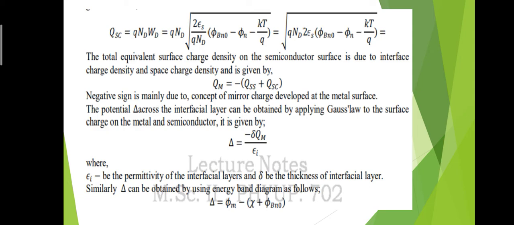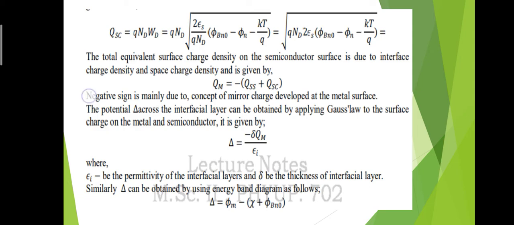So delta is given by delta is equal to minus delta QM divided by epsilon I, where QM is the total equivalent surface charge density, delta is the interfacial layer width, and epsilon I is the permittivity of the interfacial layer. So this is the relationship between delta, QM and epsilon I. Similarly, delta can be obtained by using the energy band diagram as follows.